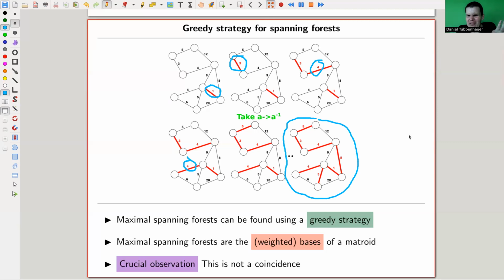And this is kind of ridiculous. You locally always do the one that looks best. Just take the smallest weight on the edge, and just keep on going. Always take the smallest, and it works. It's just absolutely ridiculous. And the point is that this is not a coincidence that this works, because we have already seen that a spanning forest is a basis of a matroid. So maybe for a matroid you can do something, and yeah, you can.